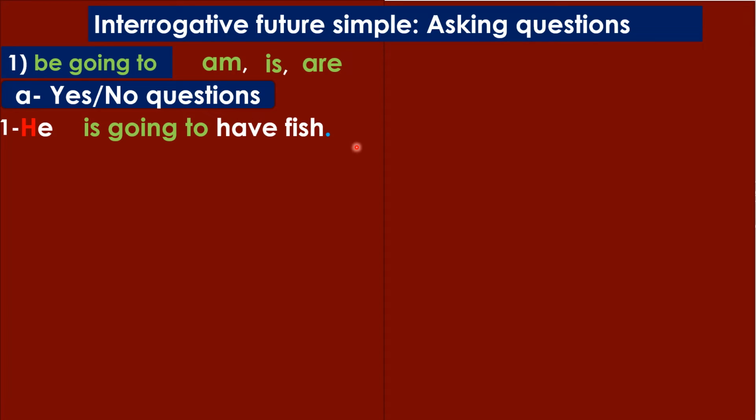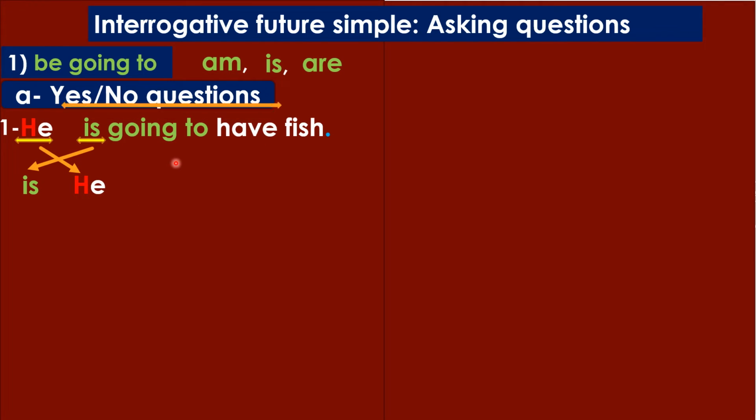Okay. So let's ask a yes/no question on this sentence. So what we're going to do is what we always do with he is. We're going to have inversion. Okay, so he is becomes is he.